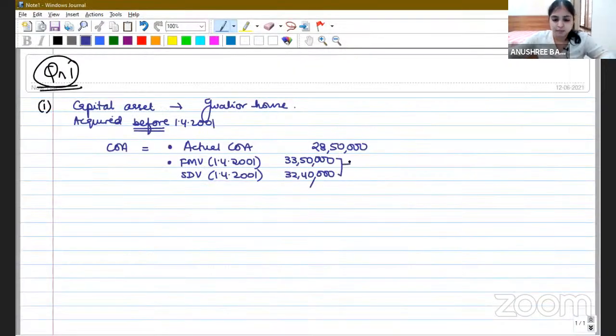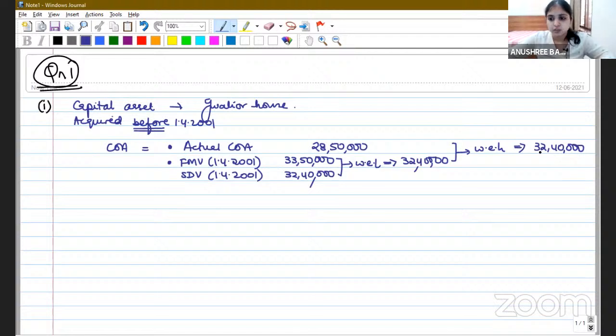Out of these two numbers, we are supposed to pick whichever is lesser. And which is lesser in my question? Definitely SDV 32,40,000. Okay, now out of these two numbers, we are supposed to pick whichever is higher. Actual cost of acquisition or lower of these two, whichever is higher. Which is higher?